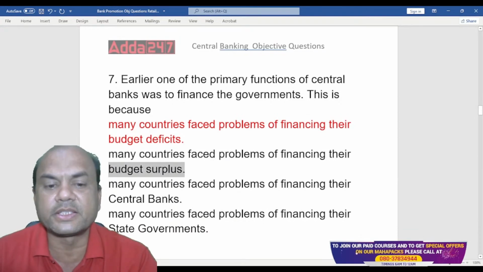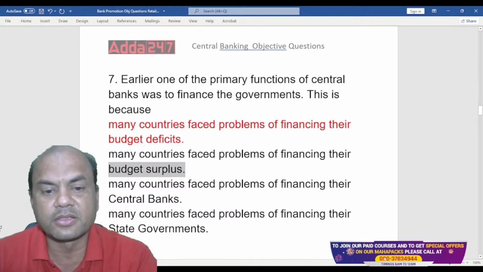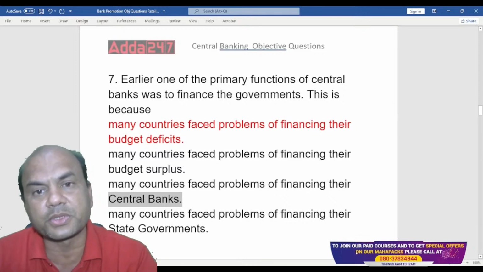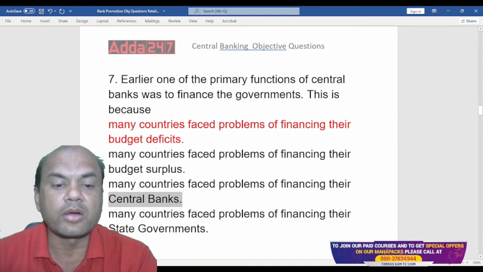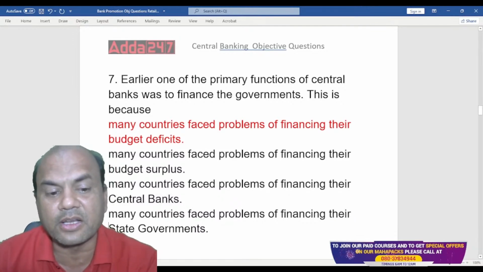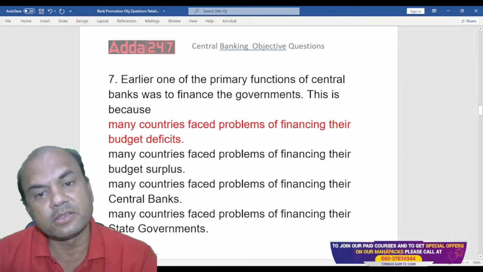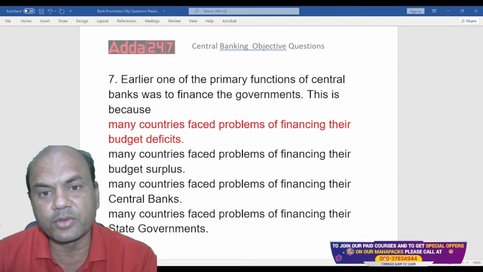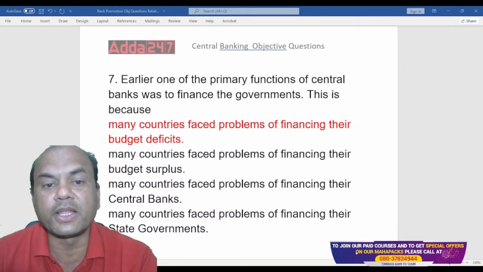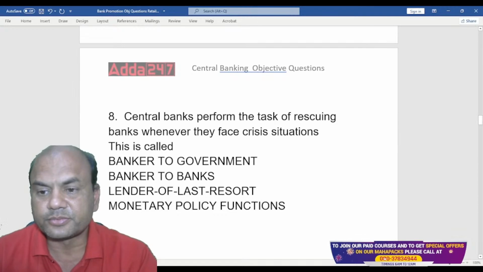Surplus will never be financed. Surplus means you have a surplus amount; you need not finance it. Financing the central banks means the central bank financing itself. It's not possible. Or many countries face the problem of financing the state government. State government is not a part of the central bank structure. The central bank is always focused towards the central government only. Got it, everyone? So the answer is many countries face problems financing their budget deficits. Okay. Next one.